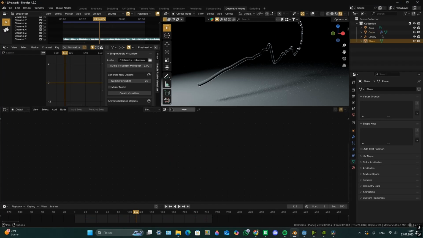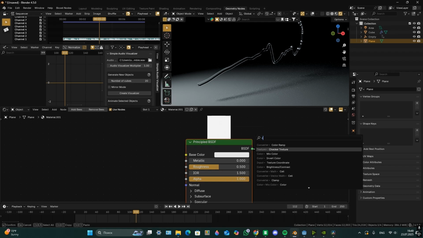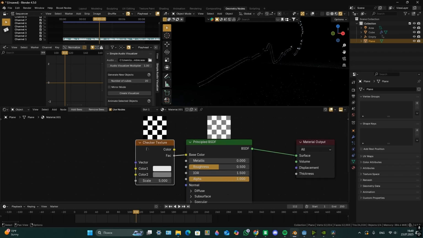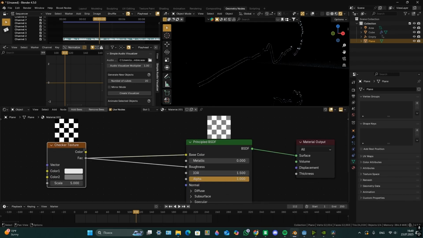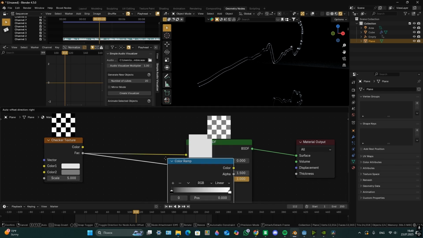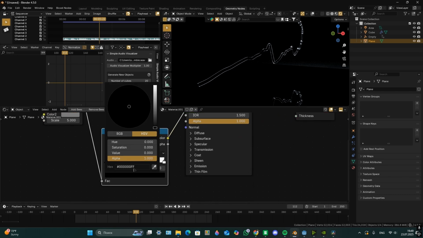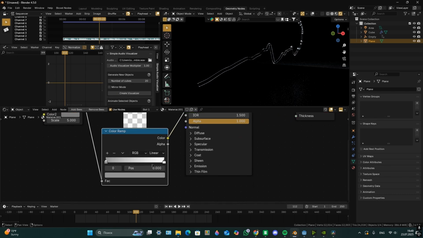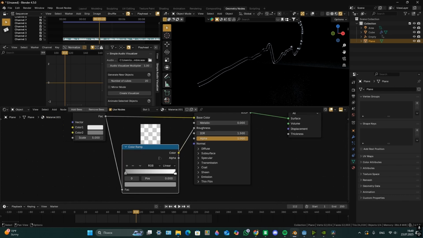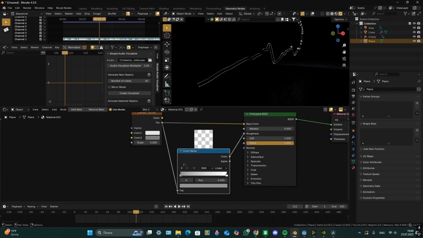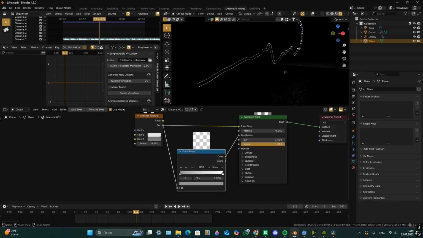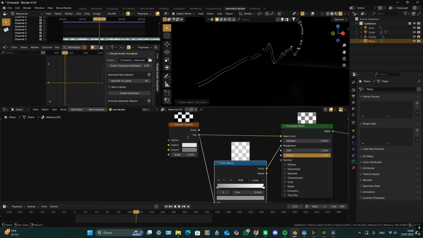For the ground plane, add a Checker Texture node. Plug factor in base color. Plug factor in roughness. Add a Color Ramp node and put it between factor and roughness. Make the black color stop brighter. Select the plane, press Ctrl A and select scale.